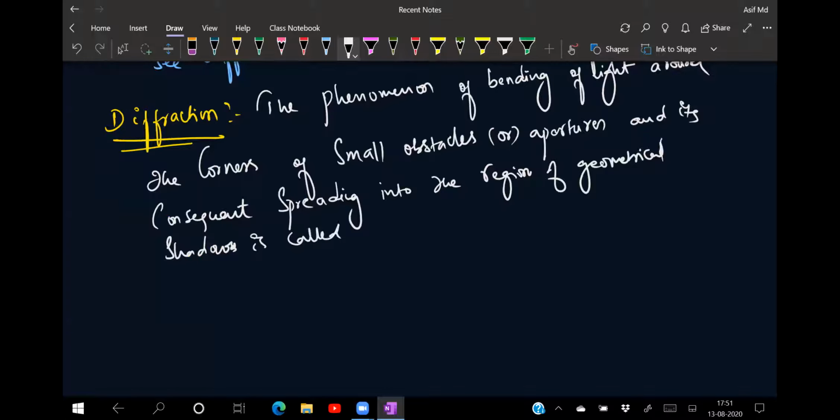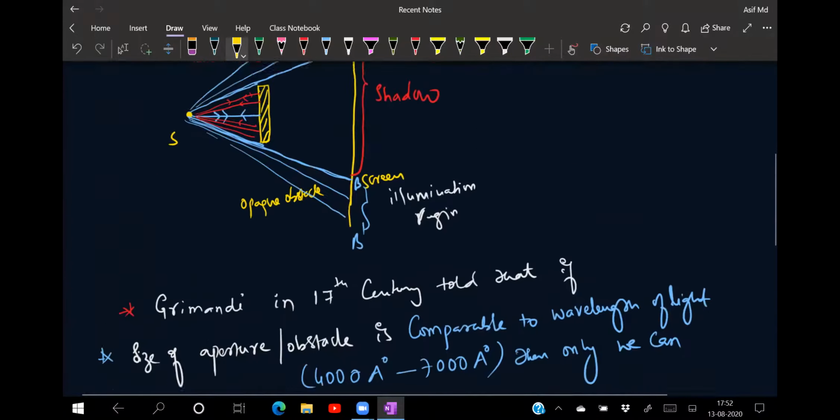This is called diffraction of light. I'll say it once again: it is called diffraction of light. In one word, try to remember, it is nothing but bending of light. Bending of light.